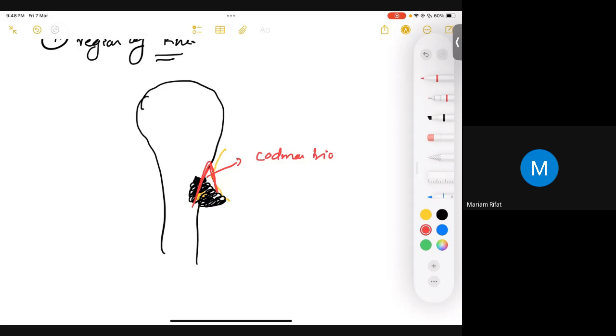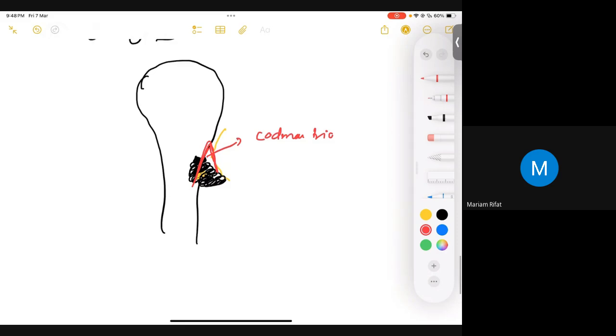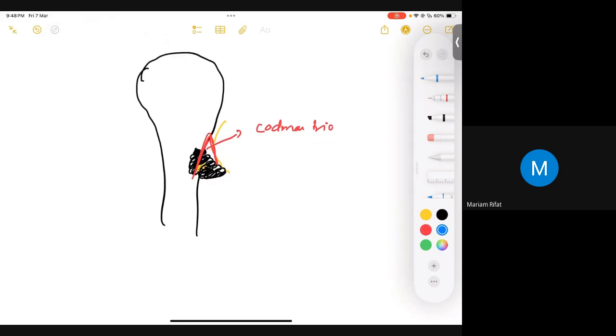So Codman triangle formation is specific for osteosarcoma. The idea is really clear: osteosarcoma, a malignant condition, spreads laterally, and as it spreads, it lifts off the periosteum layer with itself and gives you an angle, a triangle, known as a Codman triangle, right? Is that clear?